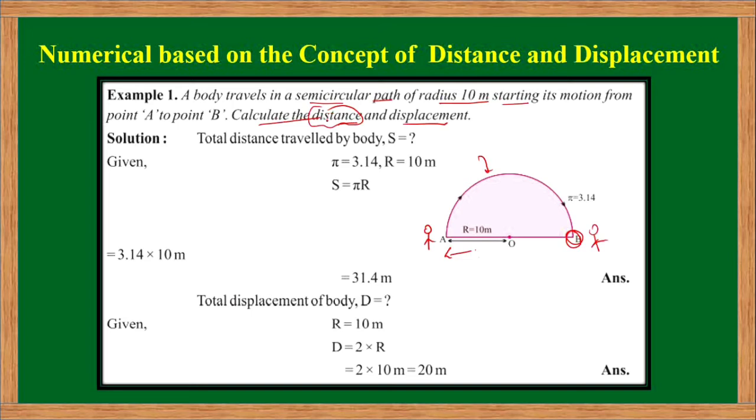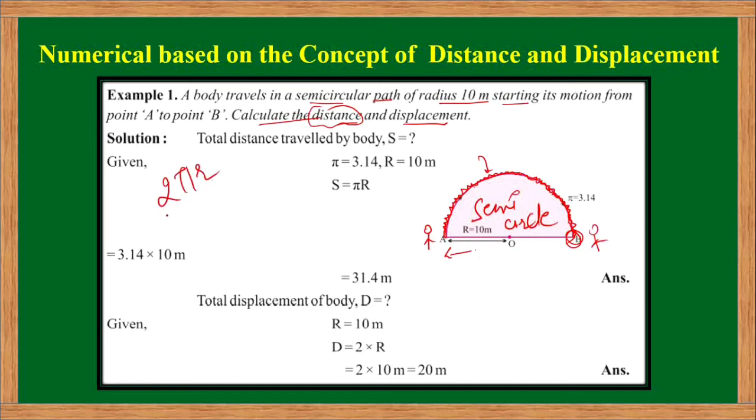Distance is actually the total path or the total length covered by the object, and this object is moving in a semicircular path. I am representing here with a zigzag line that this body is traveling in this semicircular path. It simply means the distance covered by this body while moving in the semicircular path is equal to the circumference of this semicircle. And we know very well the circumference of the circle is 2 pi r.